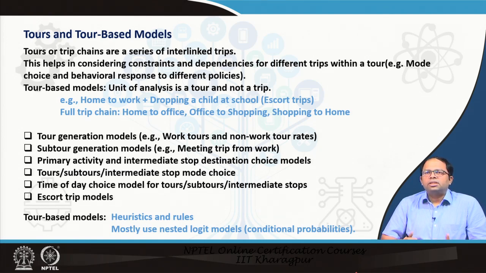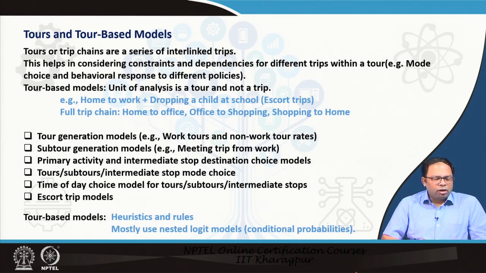That means, how many of these tours happen per day. In that way, we can also estimate the total number of tours that are generated for different kinds of households. And then we can also have sub tour generation models within a tour, like a meeting trip from work. It could be a sub tour within a bigger tour, which is like from home to office to home. Within that, there is a sub tour from office to meeting and then back to office.